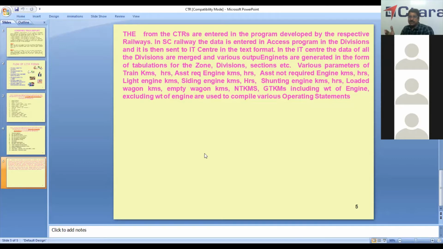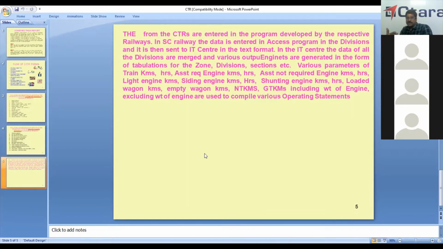Suppose the train has 40 wagons, and in those 40 wagons you load some 5,000 tons, and it travels a distance of 100 kilometers. 5,000 into 100, that is 50,000 will be the NTKMs. So GTKMs are different, including weight of engine and excluding weight of engine. GTKMs means you take the tare ton of the vehicle, the wagons also, that is the weight of the wagon into account.